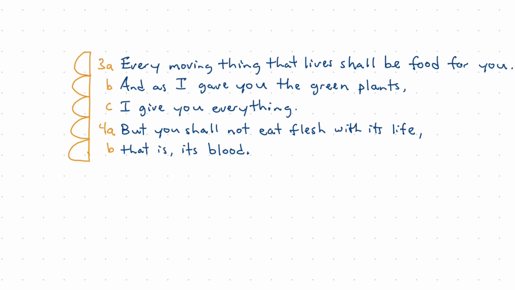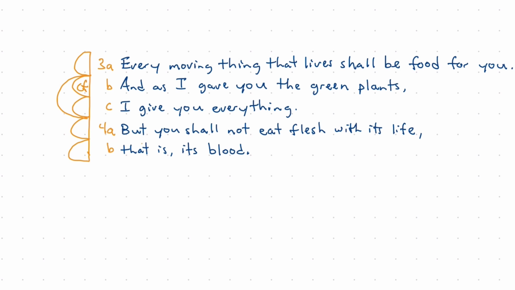And so the relationship within BC, and as I gave you the green plants, so, we said this is an "as so," the "so" is implied, I give you everything. And so we have a comparison relationship here in 3BC. And then let's look at the relationship of 4AB to arc the relationship within that sentence before moving on to identify the relationships between these three separate sentences.